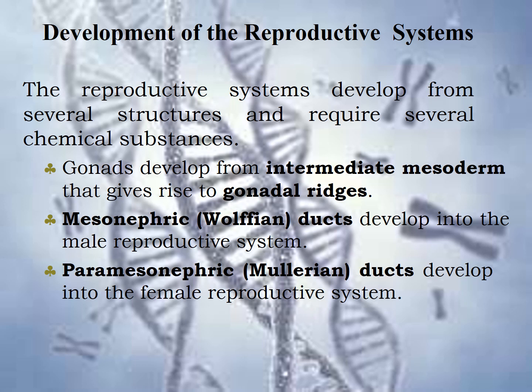The gonads are developed from the intermediate mesoderm, which gives rise to the gonadal ridges. The mesonephric or the Wolffian ducts develop into the male reproductive system, and the paramesonephric or the Mullerian ducts develop into the female reproductive system. And we will discuss in detail with the help of a diagram.